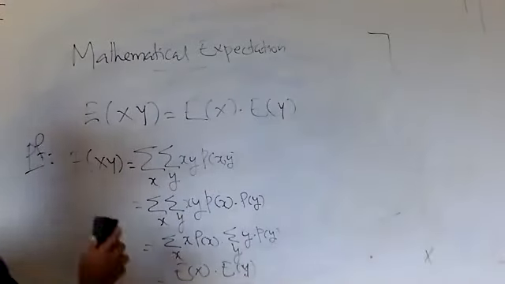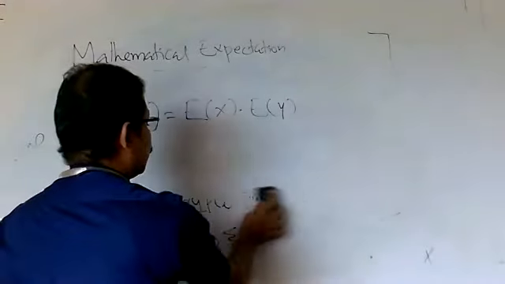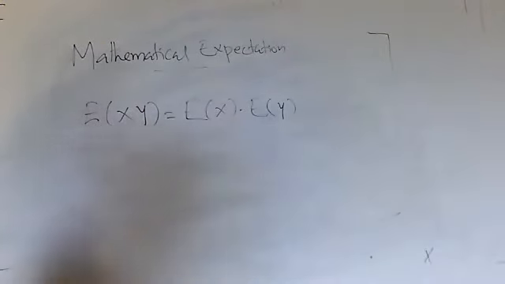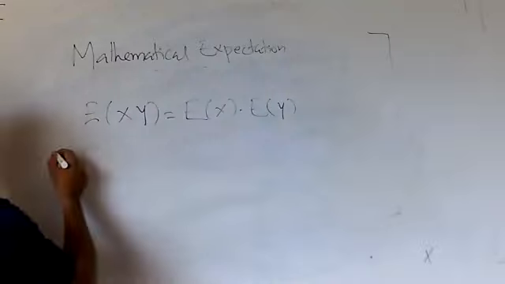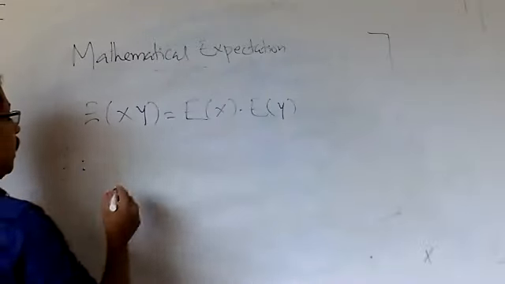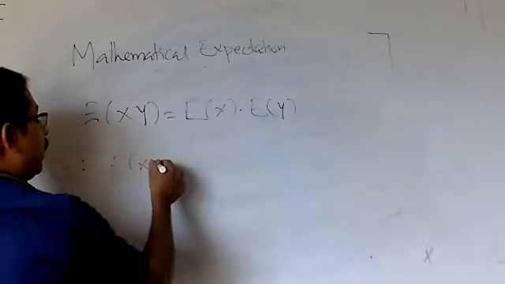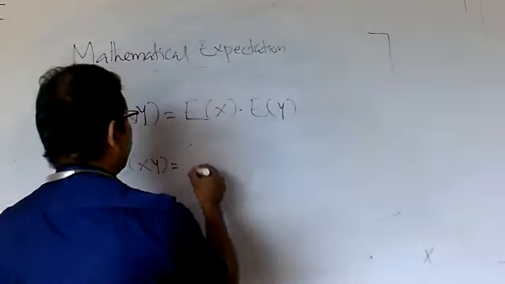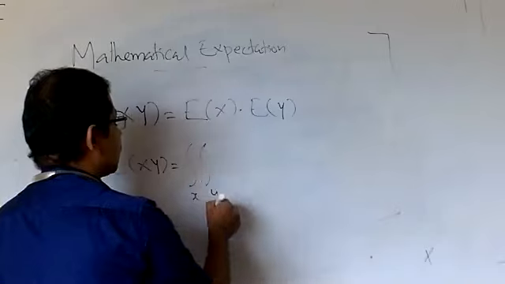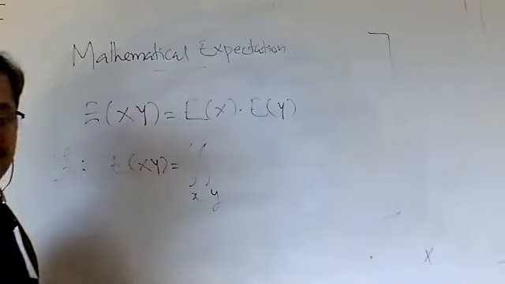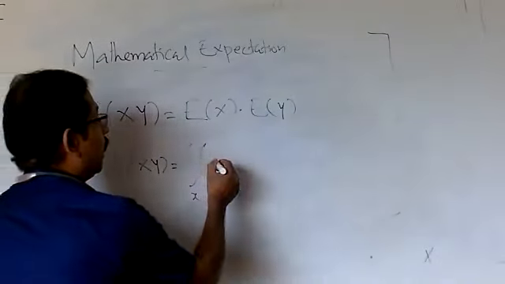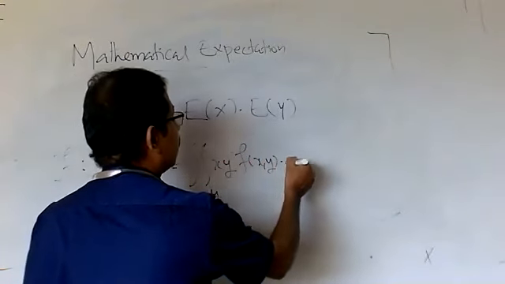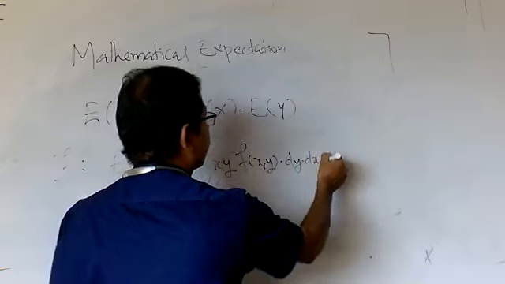In a similar way, suppose x and y are continuous random variables, then the proof is: expectation of xy is equal to, as the definition says, integration over x, integration over y, xy, f of xy, dy, dx.